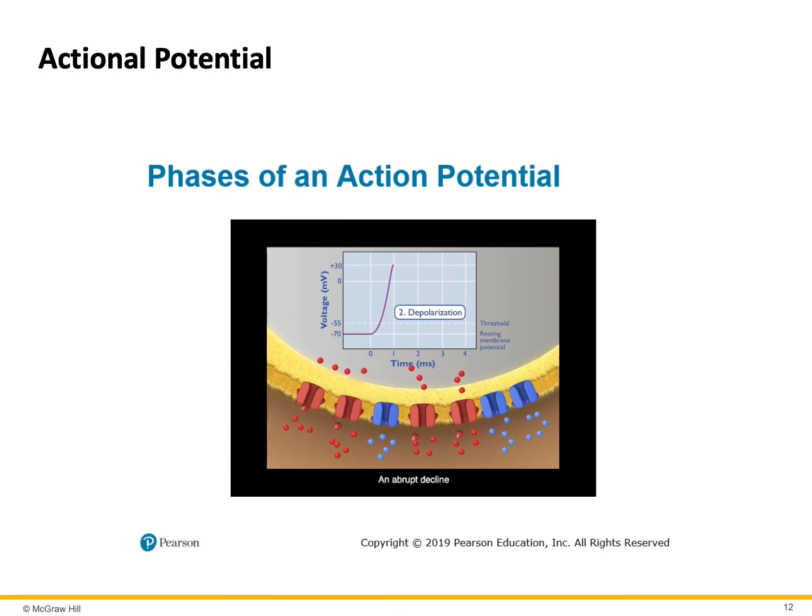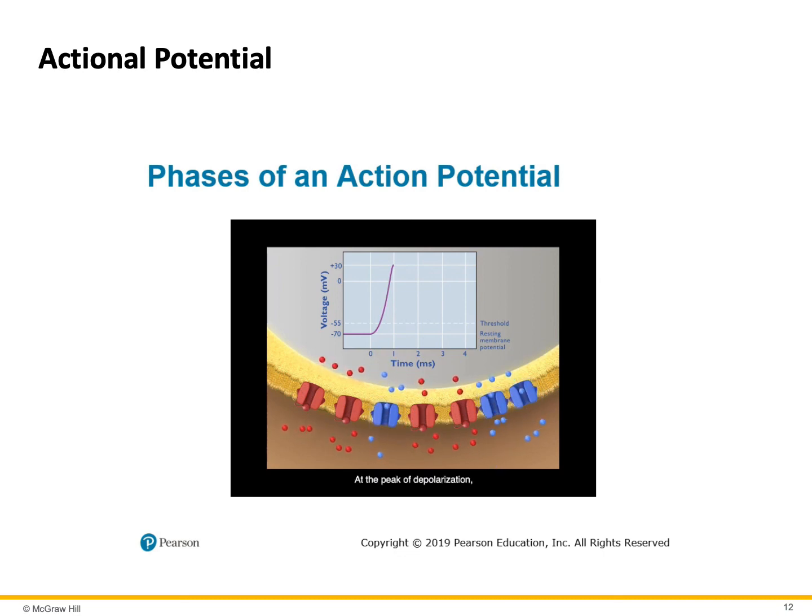An abrupt decline in the membrane's permeability to sodium and an increase in its permeability to potassium mark the end of depolarization and the beginning of the repolarization phase. Voltage-gated sodium ion channels, which began to inactivate late in the depolarization phase, continue to close their inactivation gates. Voltage-gated potassium ion channels, which began opening during the depolarization phase, continue to open.